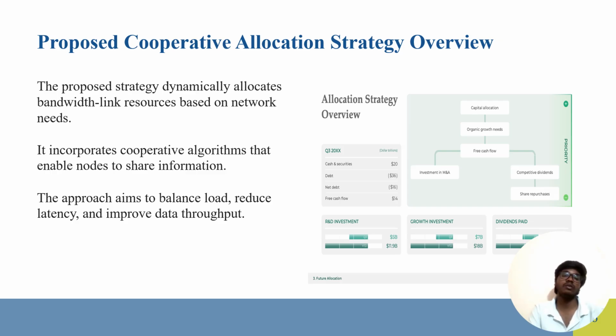Here, this proposed strategy is the most important one, where we have the optimal allocation, which is the capital allocation, on the top, and under it we have organic growth needs, then free cash flow, then an investment in M&A, and also competitive dividends and share repurchase. These are the allocation strategy overview for any bandwidth network.